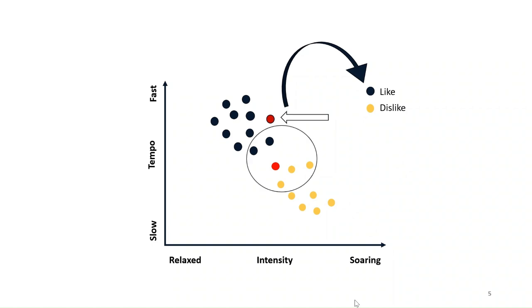This is where machine learning comes in. By using the KNN machine learning algorithm, we found that John will dislike the new song because the algorithm identified it as being closer to the songs he previously disliked. This is an example of one of the popular algorithms known as K-nearest neighbors. And that's just one example of how machine learning works behind the scenes in recommendations, predictions, and so much more.